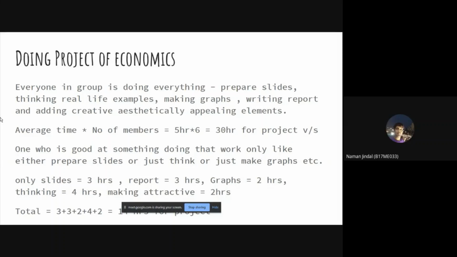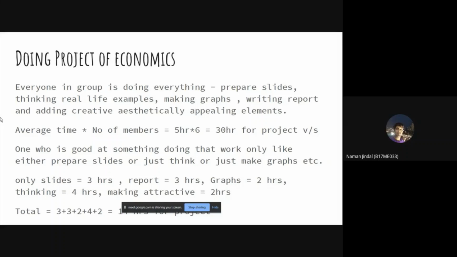If we consider the first case, in which everyone in the group is doing everything, like everyone is preparing slides, thinking of examples, making graphs, writing reports, and adding creative, aesthetically appealing elements to the slides, we can say that the average time spent by someone will be about 5 hours, and multiplying it by the number of members, we can easily depict that 30 hours will be required for this project.